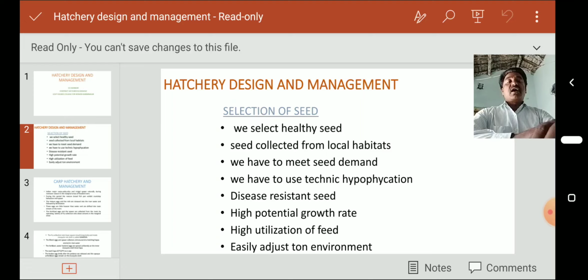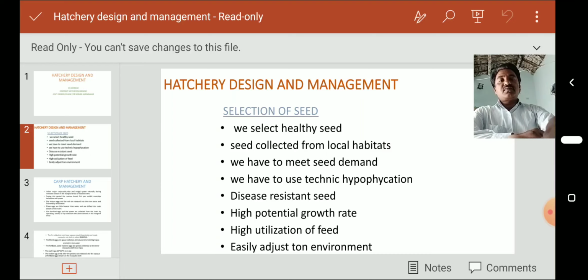Whenever seed production takes place, the seed is transported far away from the production site to the culturing plant, like 200 to 300 kilometers. So they must adjust to transport, and when introduced into culturing ponds, they must adjust to salinity, pH, temperature, whatever it may be. These are the main characteristics for collection or selection of seed.